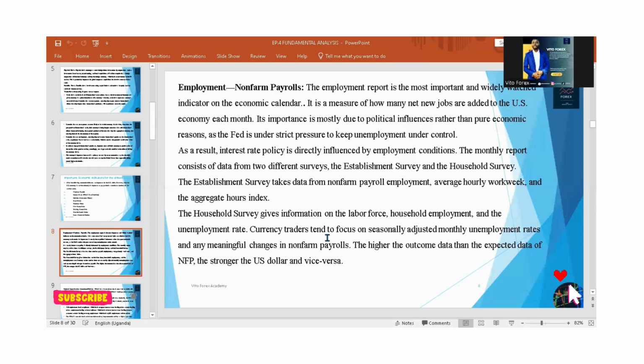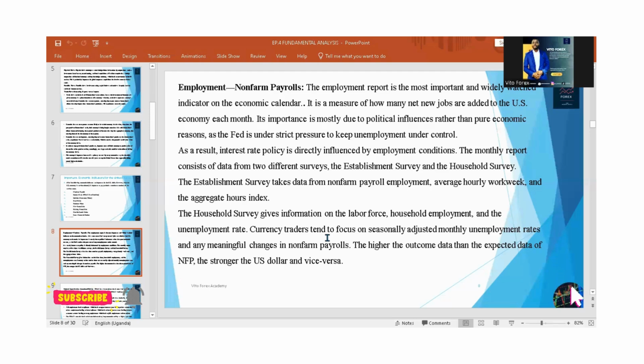From these surveys we collect the data, and we've said that we look at three major things. One, we look at how many net new jobs have been added. Number two, we look at the average hourly wages. What is the pay of these people working? Number three, what is the employment change of those people outside the farming sector? So these are the three major points which we should expect when it comes to non-farm payrolls.